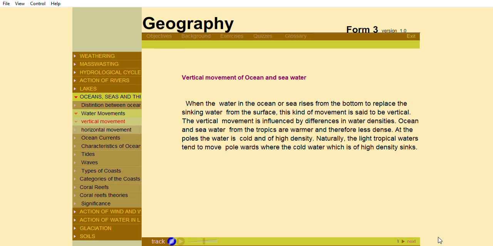Ocean and sea water from the tropics are warmer and therefore less dense. At the poles, the water is cold and of high density. Naturally, the light tropical waters tend to move polewards where the cold water, which is of high density, sinks.